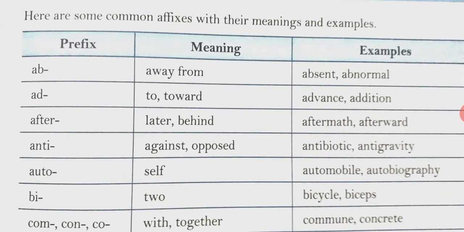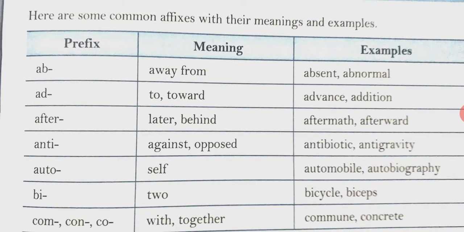So let's move on to the other part. On page number 175, here are some common affixes with their meanings and examples. Prefix, meaning, examples. Ab is used for away from: absent, abnormal. Ad, to, towards: advance, addition.